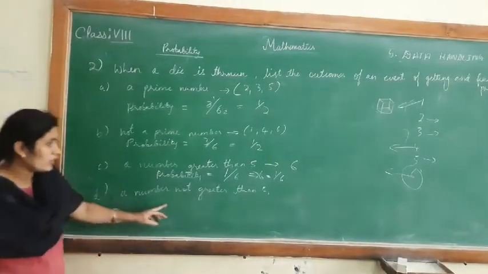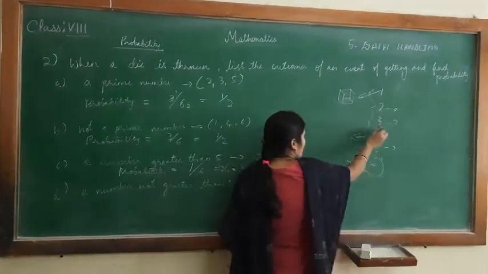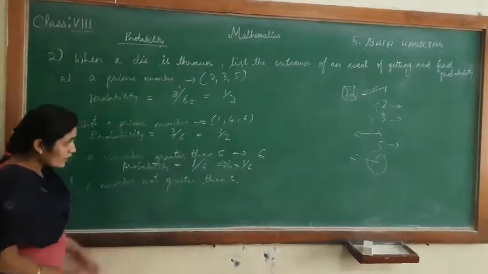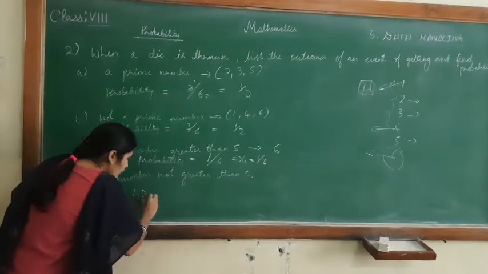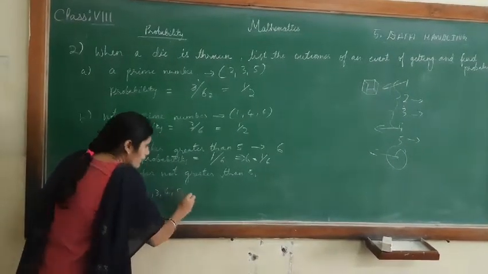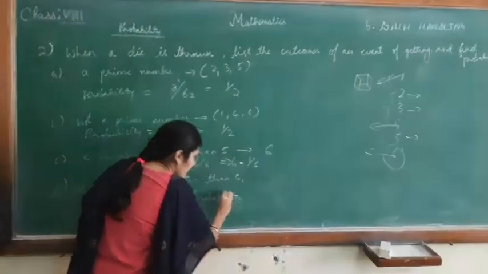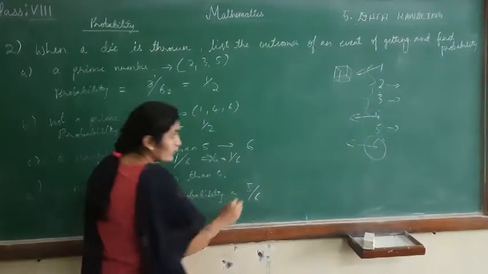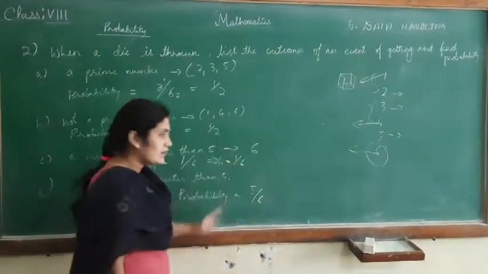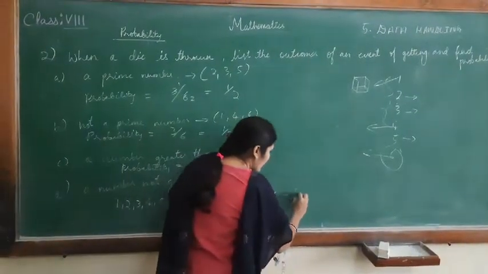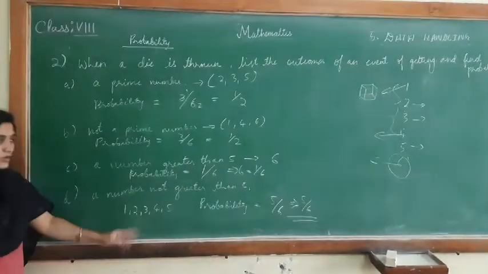A number not greater than 5. Here not greater than 5 are 5 numbers: 1, 2, 3, 4 and 5 also. 5 is also not greater than 5. 1, 2, 3, 4, 5. And probability is 5 by 6. So not greater than 5 is nothing but 5 and less than 5. 1, 2, 3, 4, 5. So 5 by 6 is the probability of a number not greater than 5.